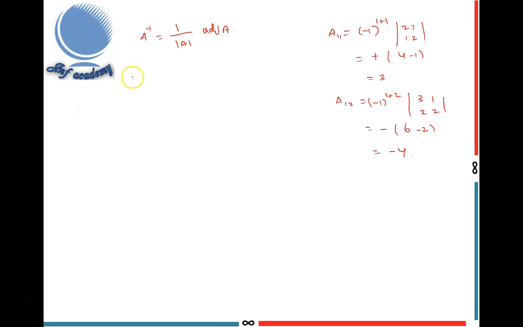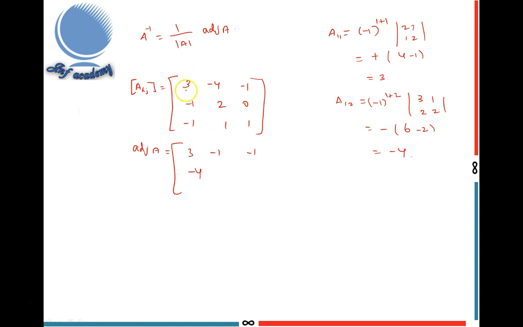Okay, combining all the cofactor values, I get the cofactor matrix. Cofactor matrix is denoted by bracket capital Aij. This is the matrix: 3 minus 4 minus 1, minus 1 2 0, minus 1 1 1. This is the cofactor matrix. Then adjoint of A equals transpose of the cofactor matrix. So 3 minus 1 minus 1. First column becomes first row, second column becomes second row, third column becomes third row.